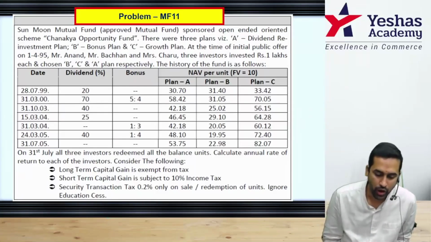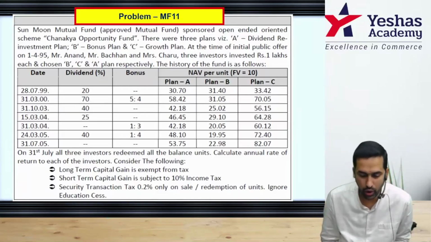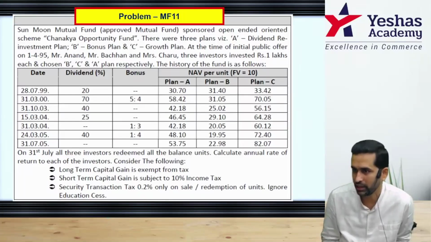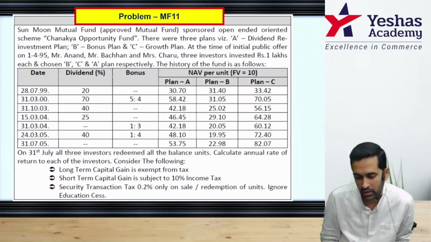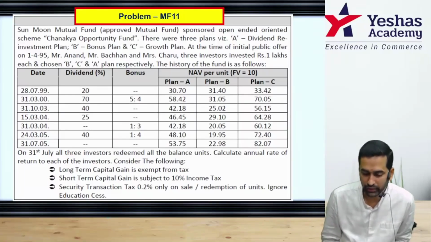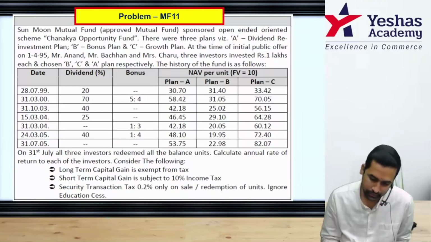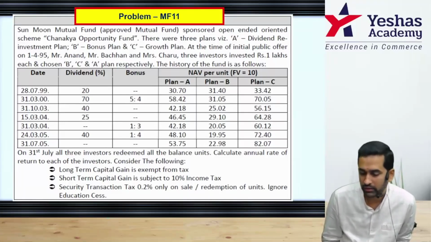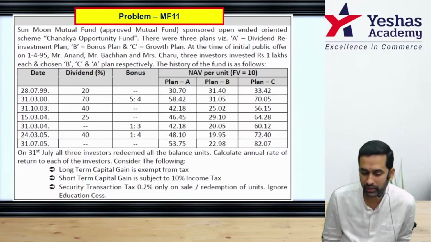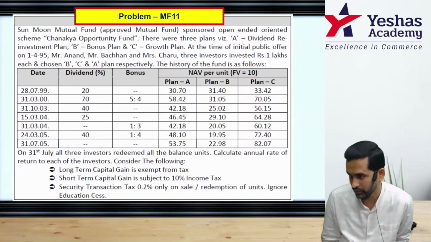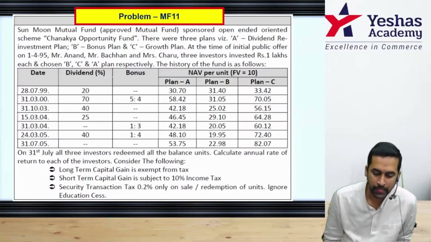On 31st July, all three investors redeemed all their units. Redeeming means giving it back to the mutual fund company. In simple words, sold. Calculate annual rate of return. Please underline the word annual, because here the fund was launched on 1/4/1995 and you are selling it on 31/7/2005. So when you calculate total return, you get a very big number. But the question is only to find out annualized rate of return.